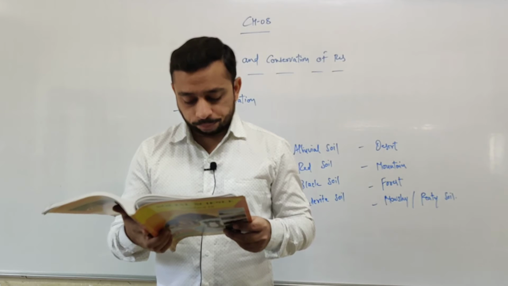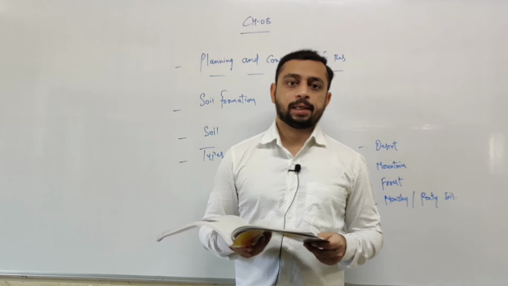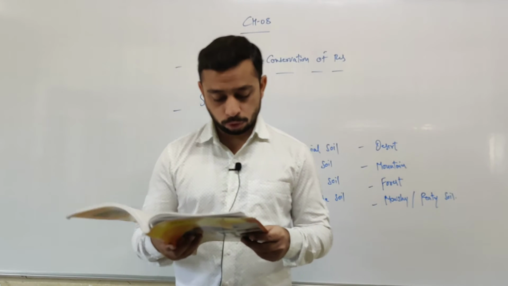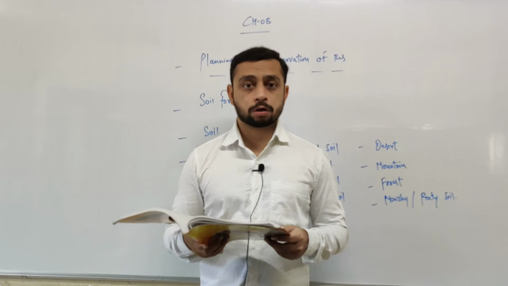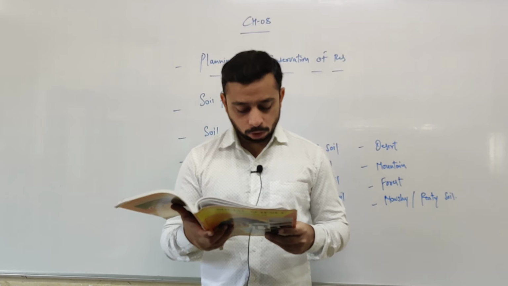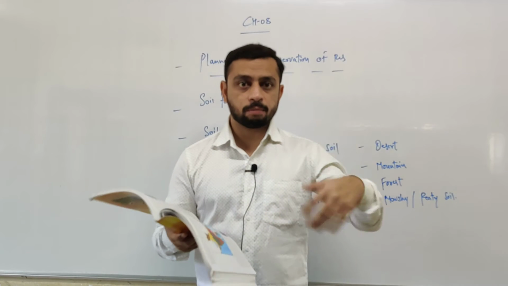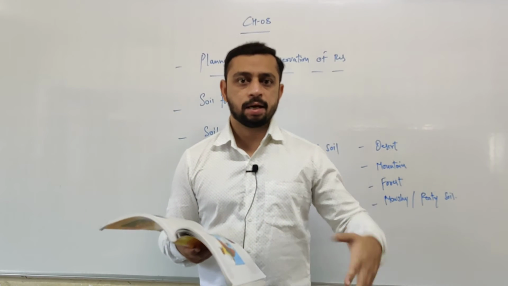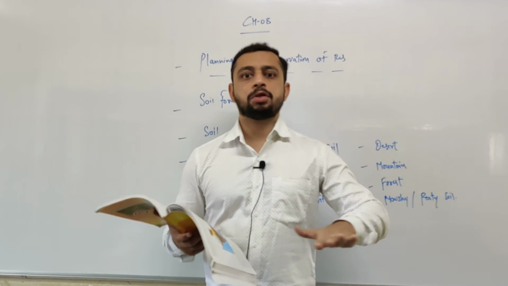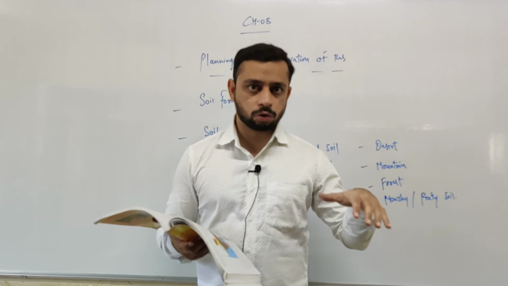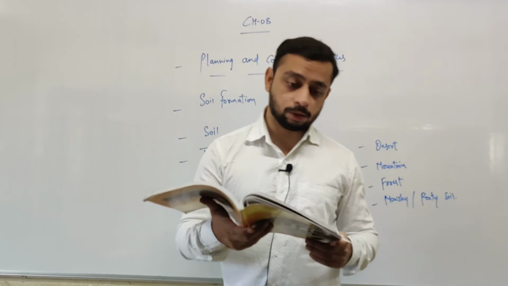The soil is red in color due to the presence of ferric oxide. Underline the sentence. The soil is red in color due to the presence of ferric oxide. And it becomes yellow as we go down. As we go deeper in the red soil, as we go deep inside the earth, it gets converted into yellow color. On the surface it is red, and then the more you dig in that soil, it gets yellow.